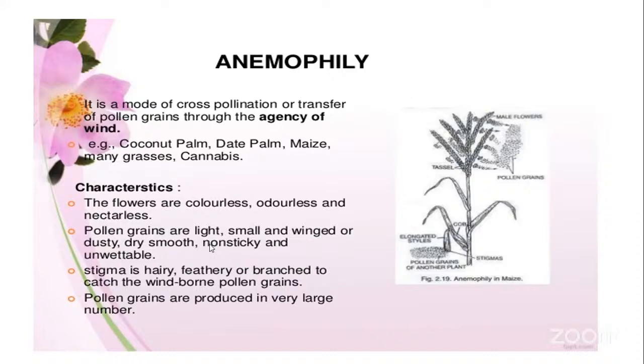If they are sticky, and they fall on a leaf or any part of the plant, they stick to that particular part. Then pollination can't occur. So they should be non-sticky as well as unwettable. That is, they should be dry.